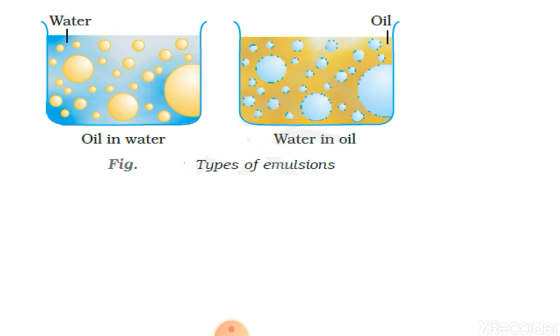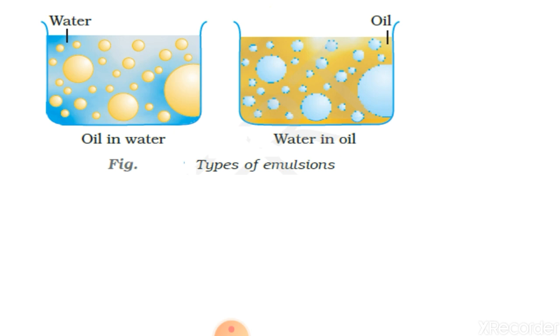Again, diagrams are given here to understand oil in water and water in oil type emulsions. Look at the diagram. In the first case, water is the dispersion medium and oil works as the dispersed phase in the form of droplets.